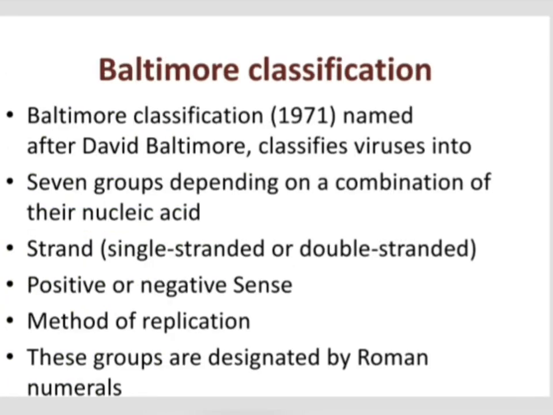Next is Baltimore classification. The Baltimore system of viral classification is named after the famous scientist David Baltimore, and he introduced the system of virus classification in 1971. He classified viruses into 7 groups depending upon their type of nucleic acid, their strand, that is either single stranded or double stranded, then the sense of their nucleic acid, positive or negative sense, and mode of replication. All these 7 groups are designated by Roman numerals.